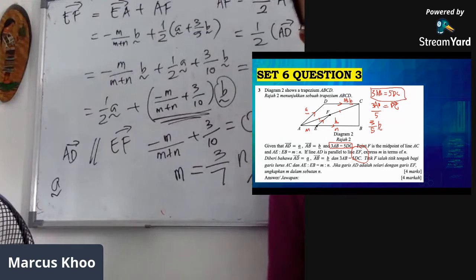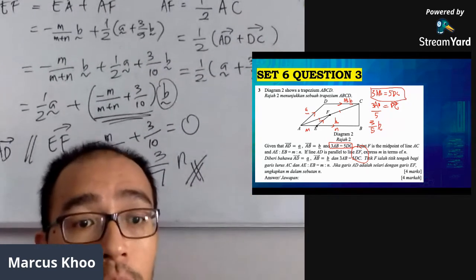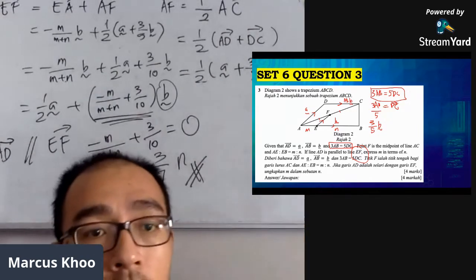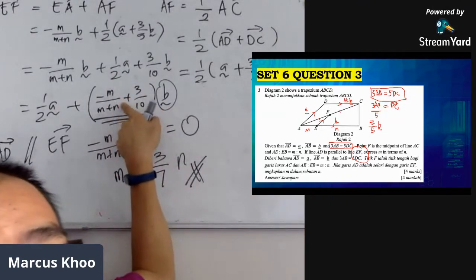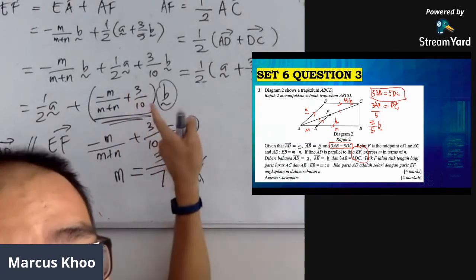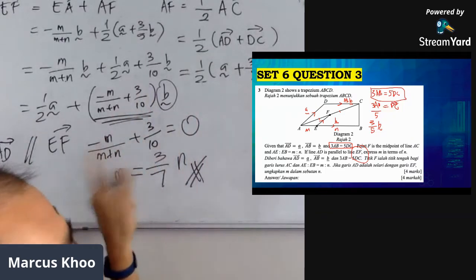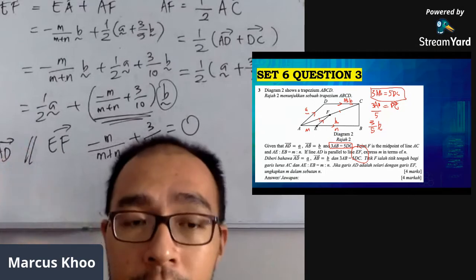Now the reason why I say this is a level 2 question is because the only difficult part is coming up with this. Even then it's actually not that difficult. It's just complicated because of the m plus n. The rest of it just requires you to understand that if two lines are parallel, there must be an A and B component.